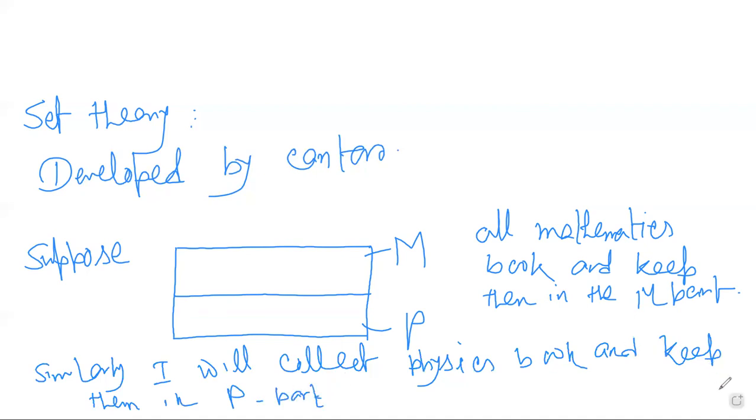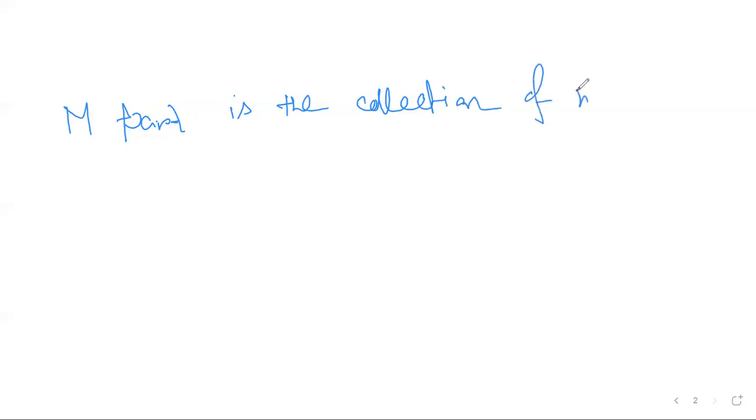So I have some well defined objects, that is, mathematics books, which are kept in the M part. So the M part is the collection of mathematics books, right?